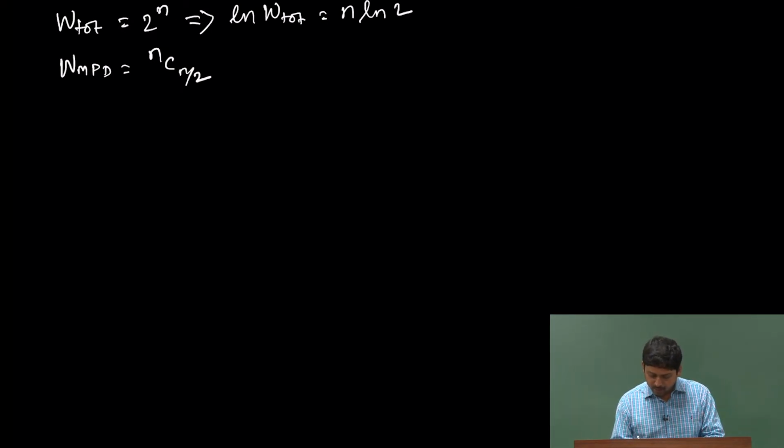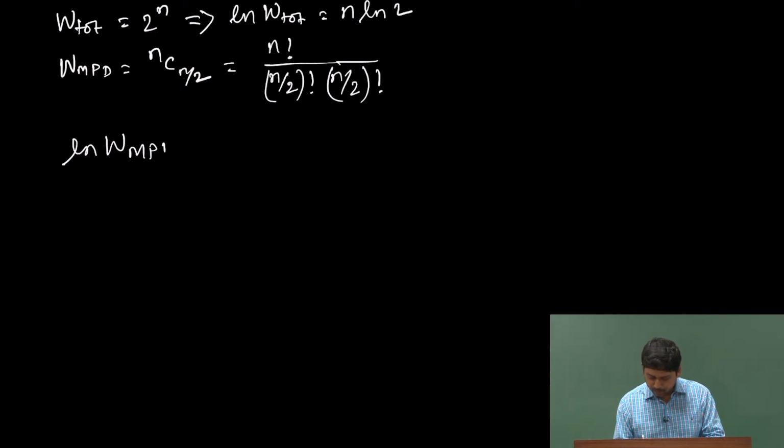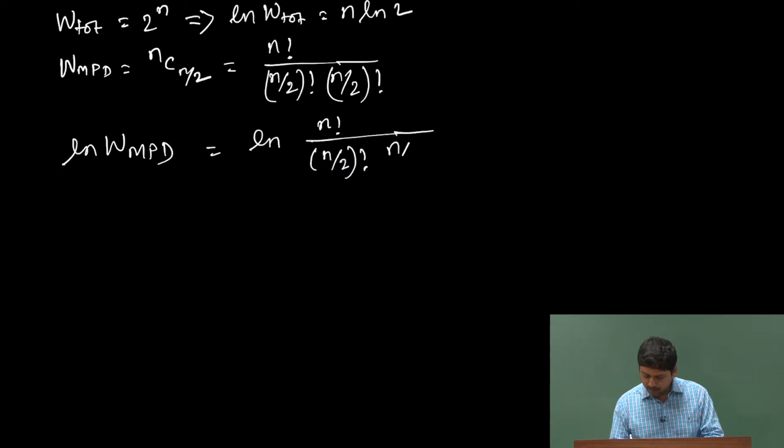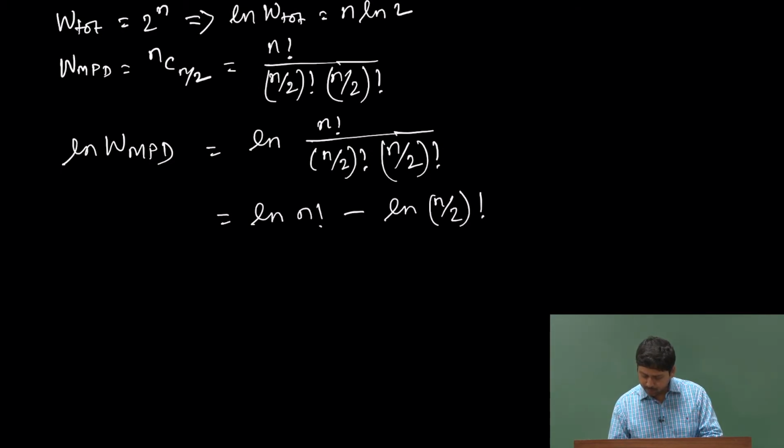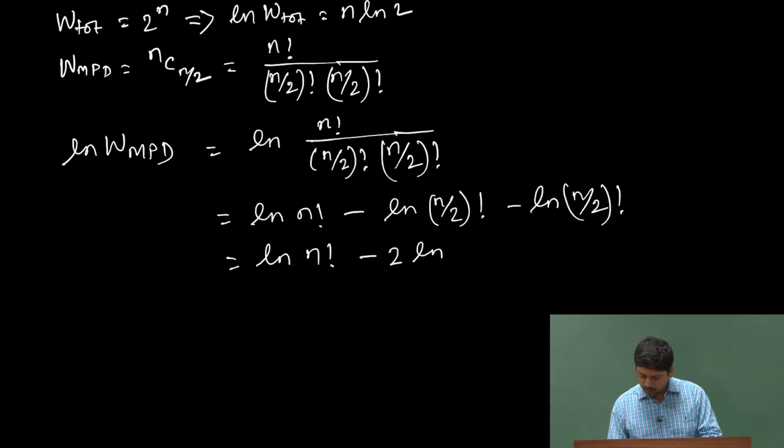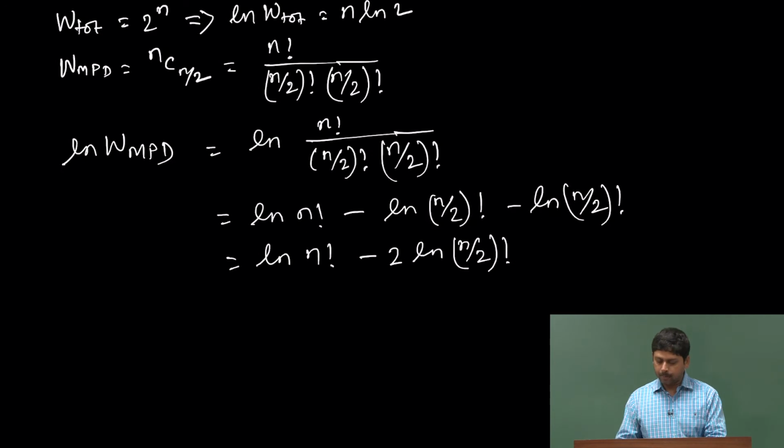Now, ln of W MPD, most probable distribution. So, ln of W MPD is equal to ln of n factorial by (n by 2 factorial multiplied by n by 2 factorial), equal to ln n factorial minus ln n by 2 factorial minus ln n by 2 factorial, which is ln n factorial minus 2 into ln n by 2 factorial.